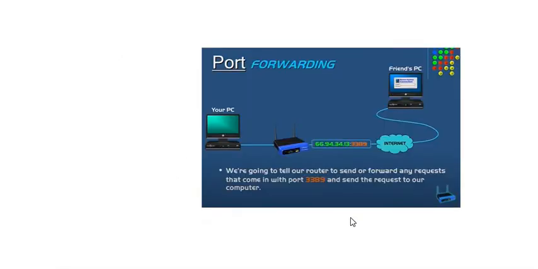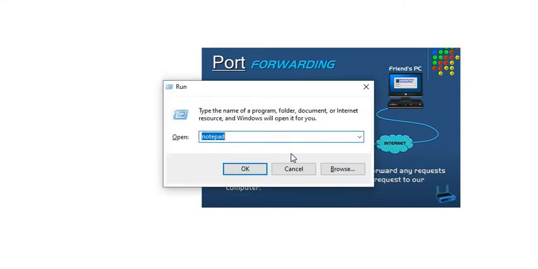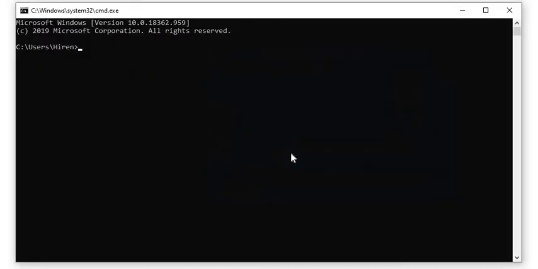Okay, so now the scenario comes to port forwarding. Let me give you an example. There are two PCs, one on the left hand side and one on the right hand side. Consider that at your home you have a router, and your PC is connected to the router. If you have ever opened your router interface, let me give you an example of how you can access the interface of the router. Open the command prompt and just type ipconfig.